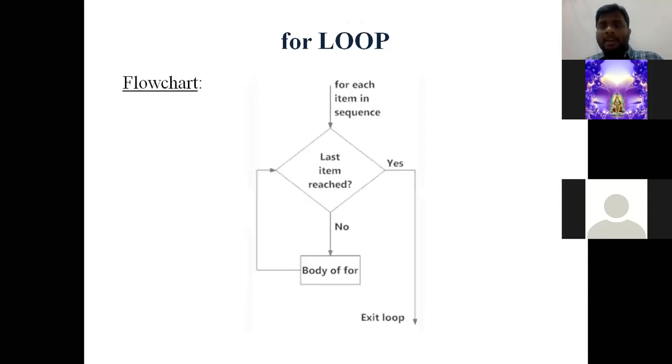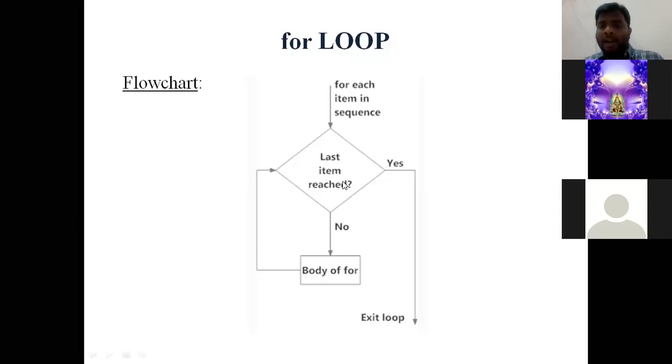See, consider the same example for this flowchart also. For each item in the sequence, I have considered a list containing 1 to 10 numbers: 1, 2, 3, 4, 5, 6, 7, 8, 9, 10. So for each item in the sequence, it goes until the last item, and the body of the for will be executed. Until it reaches the last item.